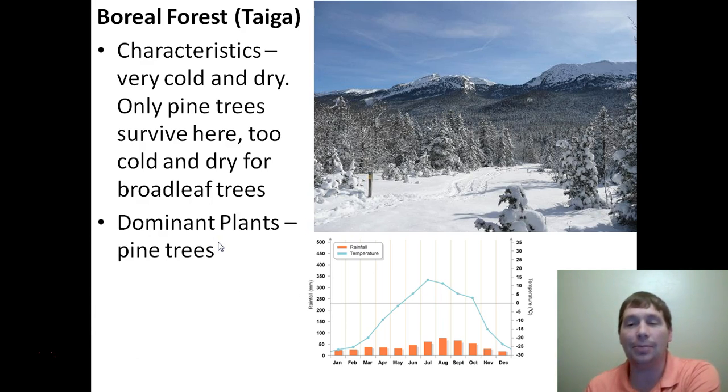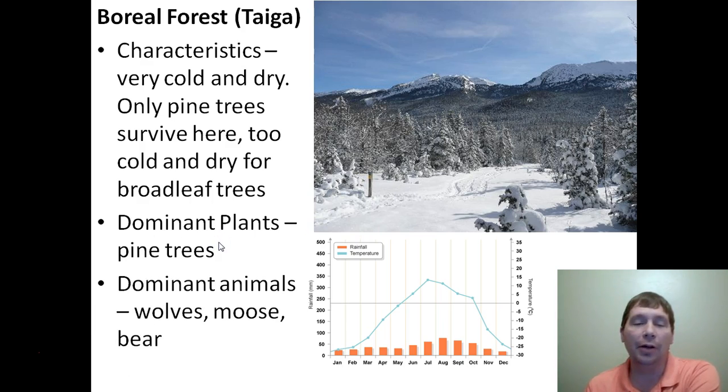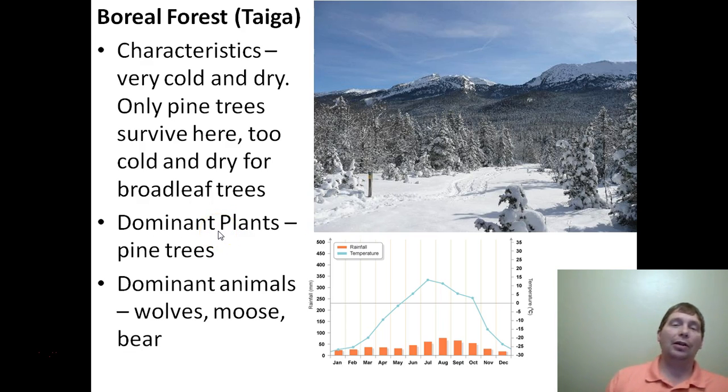Dominant plants, as mentioned, pine trees, pine trees, pine trees. Dominant animals that live here, this is a great place for things like wolves, moose, and bear to live. Now, a lot of places in Utah classify as being the taiga. If you go to the Uintas, the high Uintas, and all you find is pine trees growing, that's going to classify as taiga.